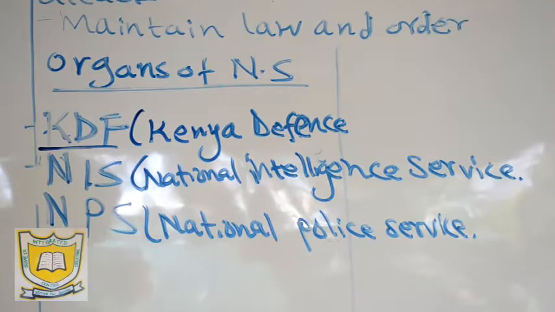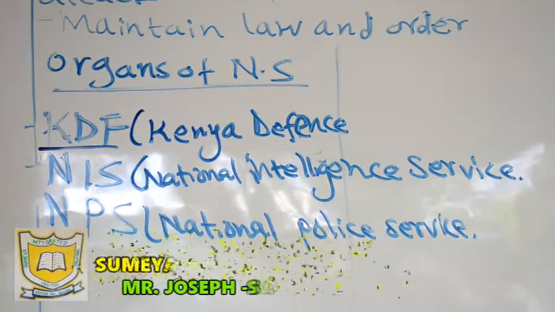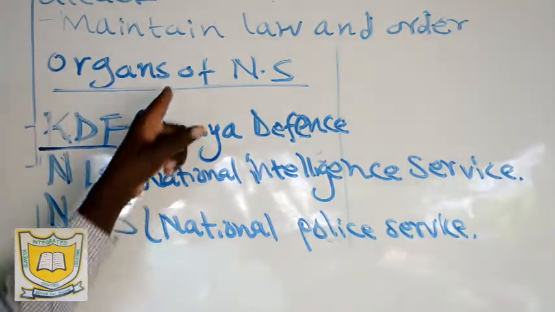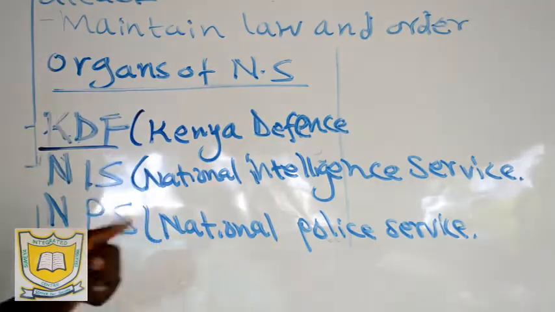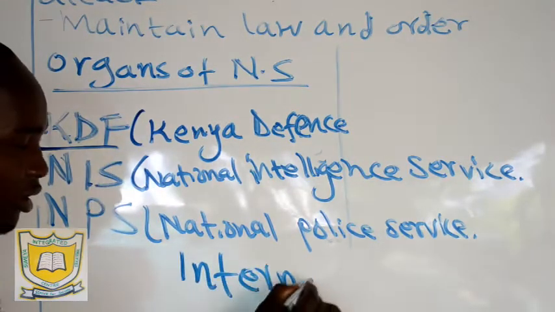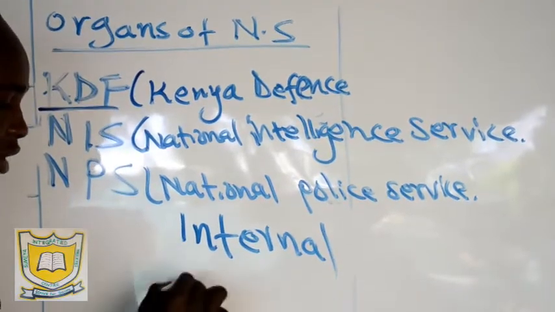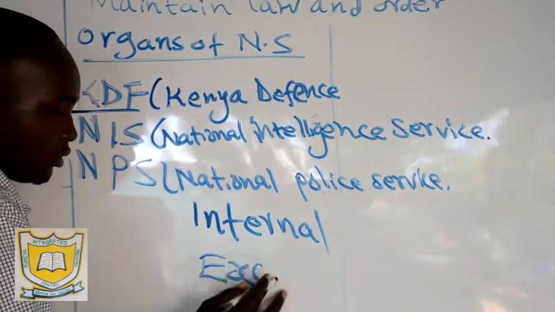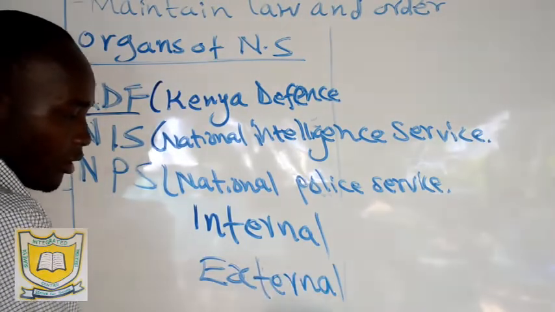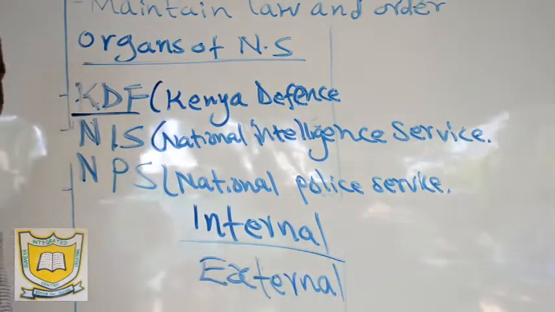And then national security is divided into two. We have what we call internal security, and then we have external security. So national security is divided into two: internal security and external security. We shall start with the internal security.